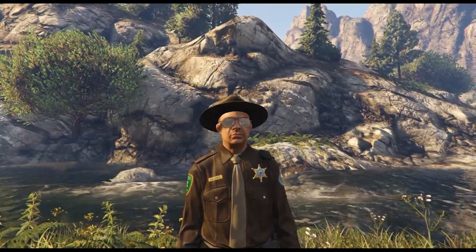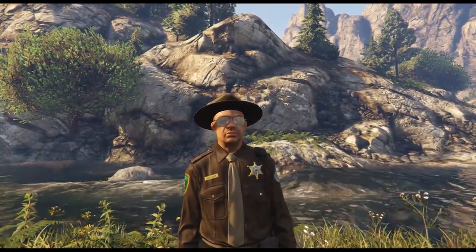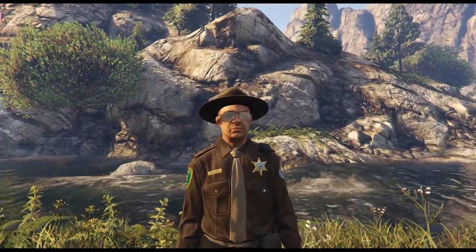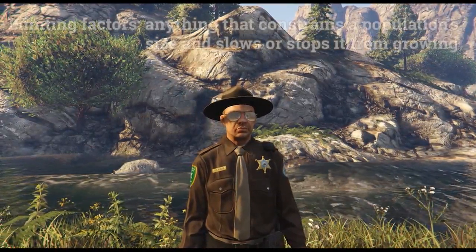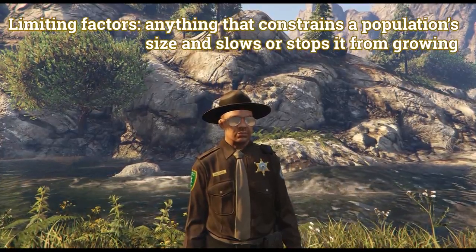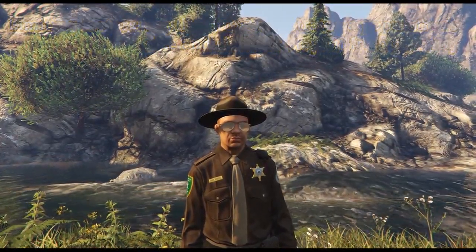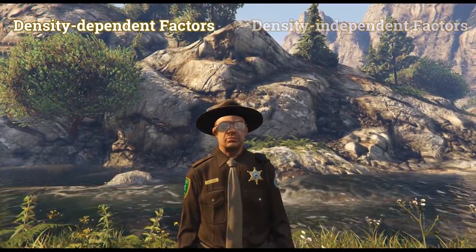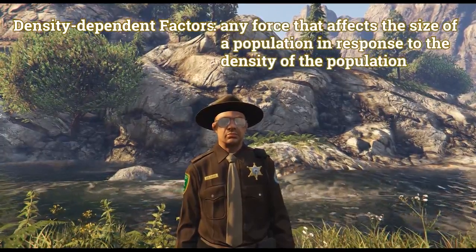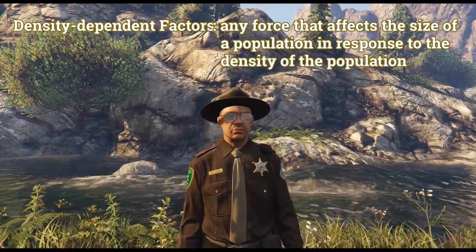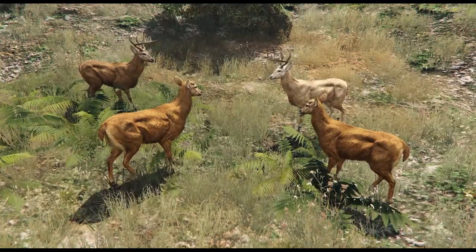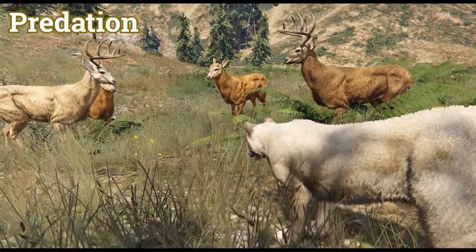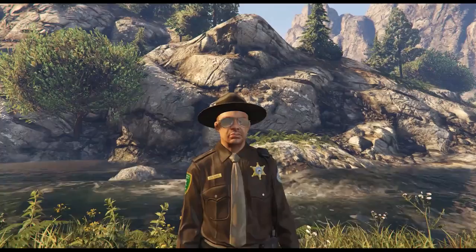Ranger Dave, other than competition, what also contributes to controlling the deer population? Hey, good question. Again, limiting factors also determine the carrying capacity of a population. There are density-dependent factors and density-independent factors. Density-dependent factors, as shown in the name, depend on how many individuals of the population are present. Examples of density-dependent factors include competition, predation, or parasitism.